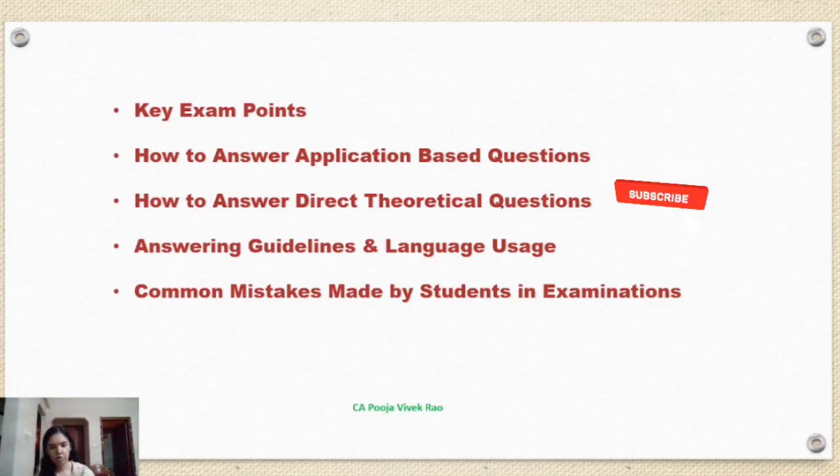Sometimes what students do is they study only a few chapters and ignore the other chapters. There is a chapter wise weightage, that is, some chapters have high weightage, but that doesn't mean we should ignore the other chapters because questions might come from any chapter. Suppose in the first compulsory question, a sub part comes from a chapter of low weightage, then we cannot miss that question, right?